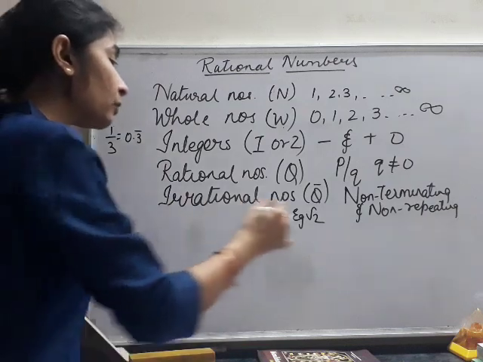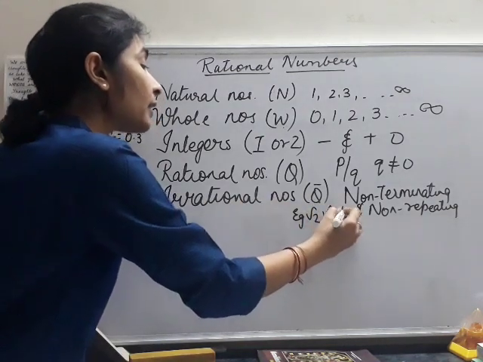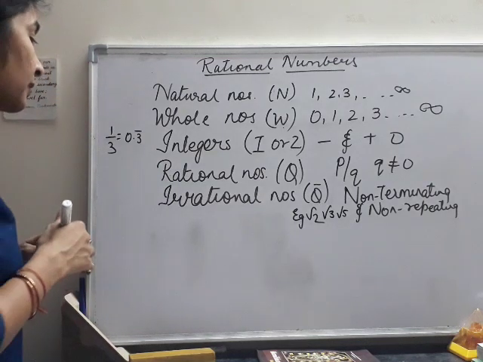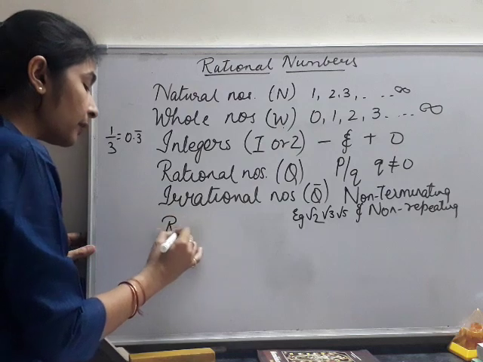So all the numbers like root 2, root 3, root 5 come in the category of irrational numbers. And one more category of numbers that we have is real numbers.